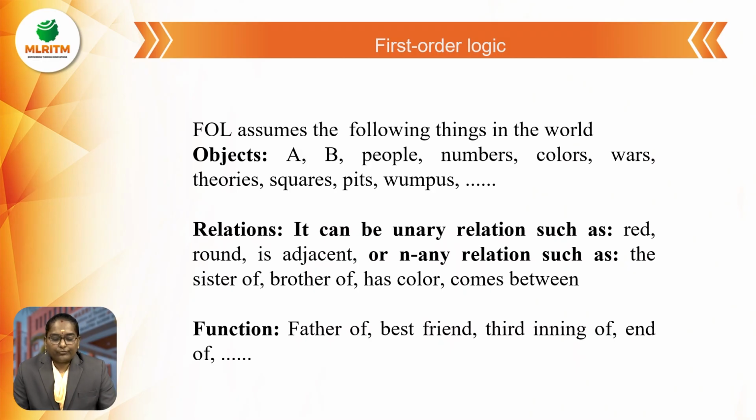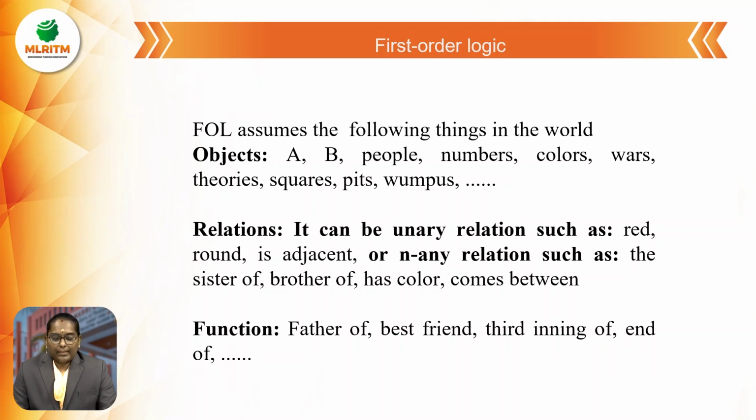Next, FOL assumes the following things in the world. Objects: names, numbers, characters, variables. Examples: A, B, people, numbers, colors, squares, bits, and so on.